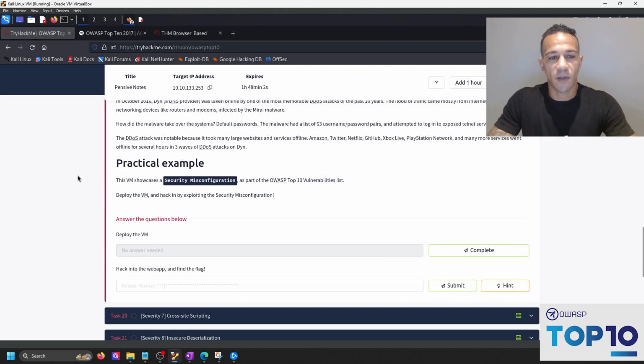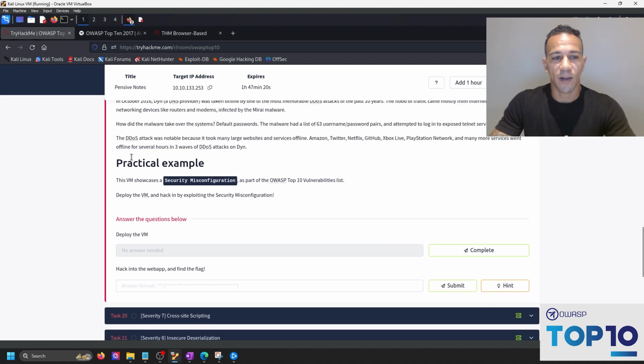The DDoS attack was notable because it took many large websites and services offline, including Amazon, Twitter, Netflix, GitHub, Xbox Live, PlayStation Network, and many more services. And this lasted for several hours and 3 waves of DDoS attacks on DYN. It's a good time to point out that these kinds of attacks can severely damage the reputation of a company. Now, if you don't want your reputation severely damaged amongst your clients and vendors, again, you need to make sure that these things are being put in place.